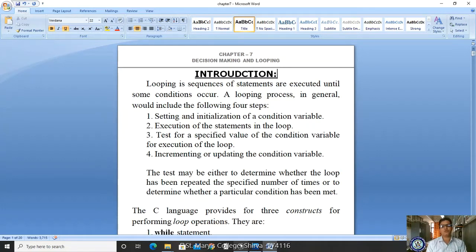Next, execution of the statements in the loop. Next, test for a specified value of the condition variable for the execution of the loop. Afterwards you have to give either incrementation or decrementation of the variable. Sometimes it will be incremented and sometimes decremented.